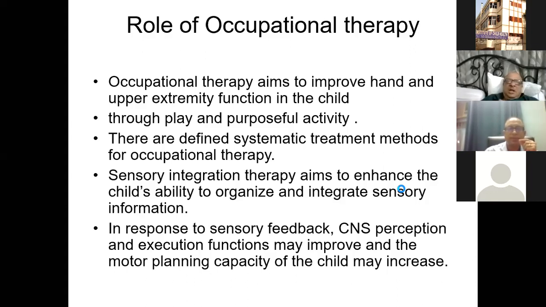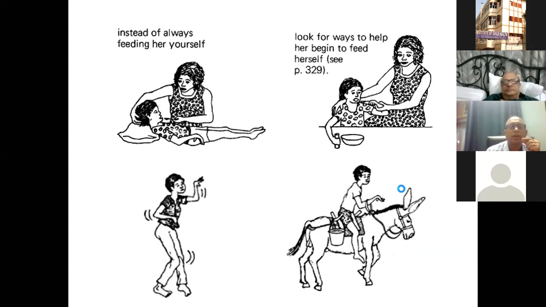Sensory feedback, CNS perception, execution functions, these are all very important so as to improve motor planning capacity of a child. And the child should be, or the parents should be taught how to make the child do things by themselves. For example, in the left upper picture, instead of always feeding the child yourself, the mother is taught to get the child in the sitting position, and even by special devices, special spoons, trying to assist the child with self-feeding.